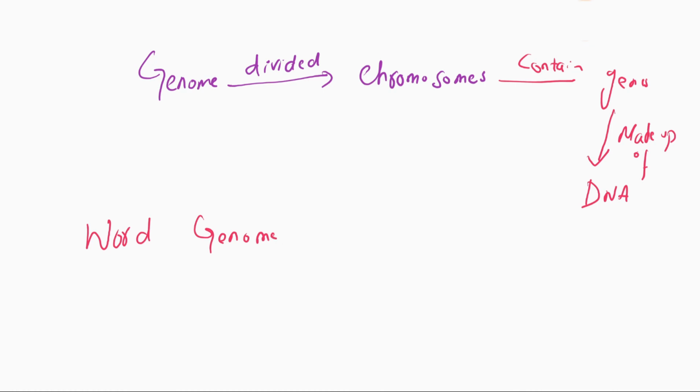The word genome was first coined in about 1913. Even at that time, the scientists did not know what the genome was or what it was made up of. They only knew that the genome was important enough to have a name, and that name is genome.